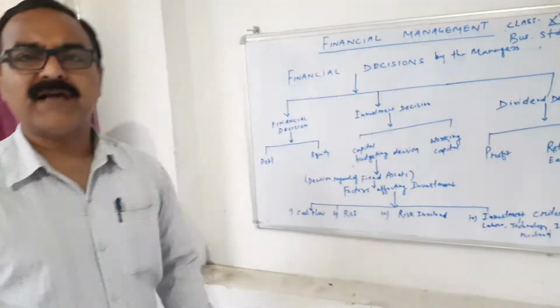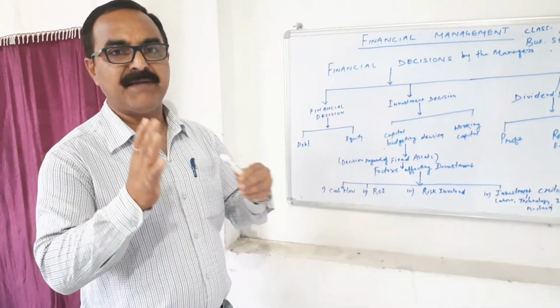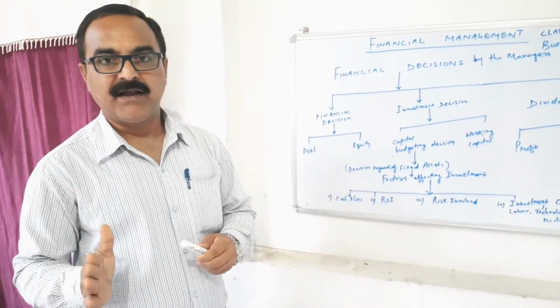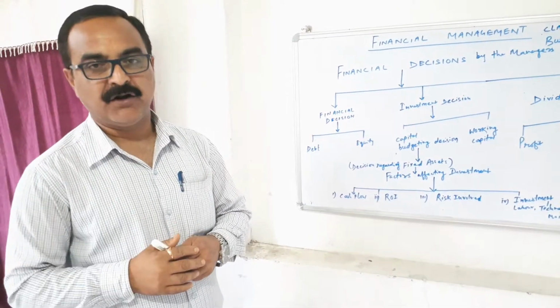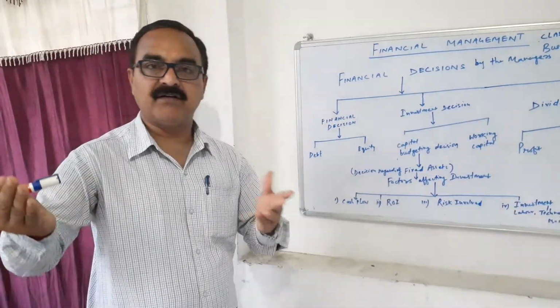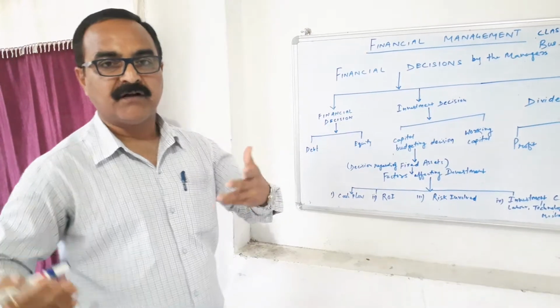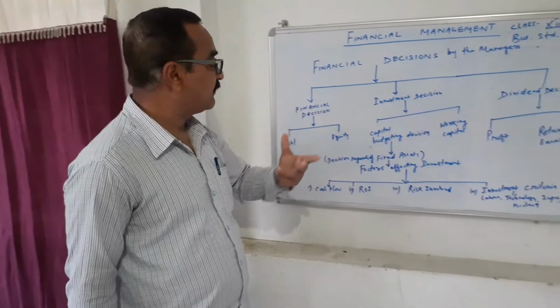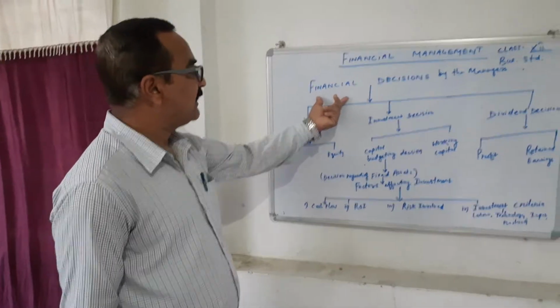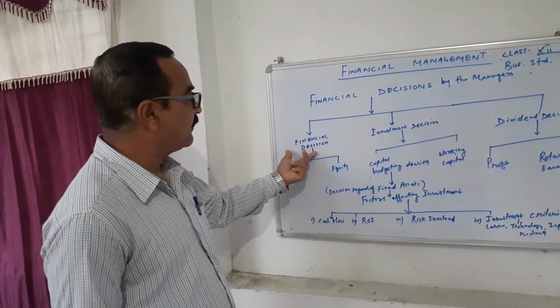Already I told you that it is the job of the management to decide. Decision making is the job of the management; it is an important function of management. To decide means we are taking planning, organizing, and all these things into consideration. Now, financial decisions by the managers are broadly classified under three important categories.